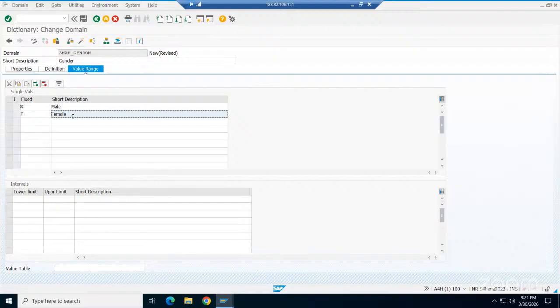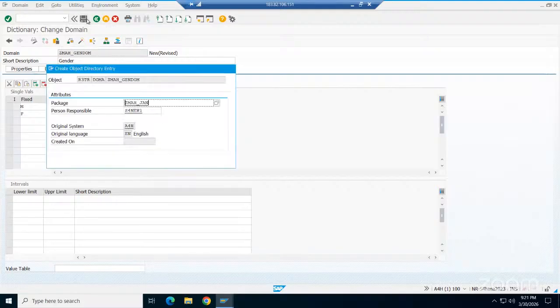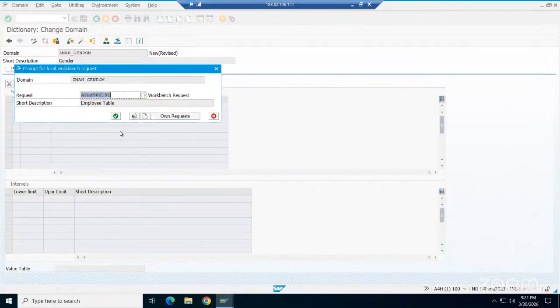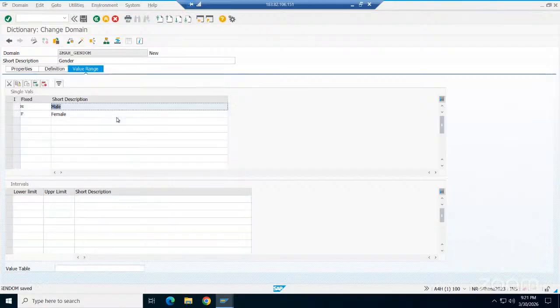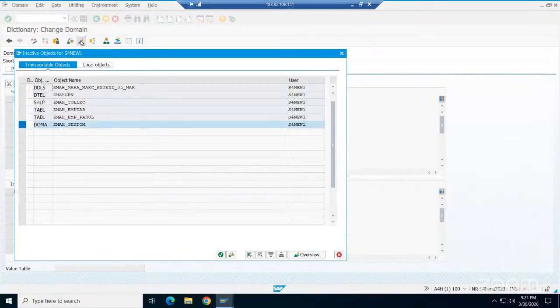Now what you are doing is restricting the data inserted into the gender field to either male or female only. Fixed values you have to give. Save it here. Enter. Check syntax. Activate.